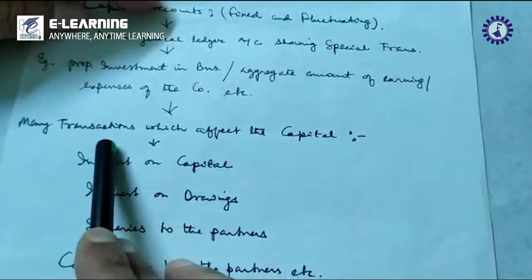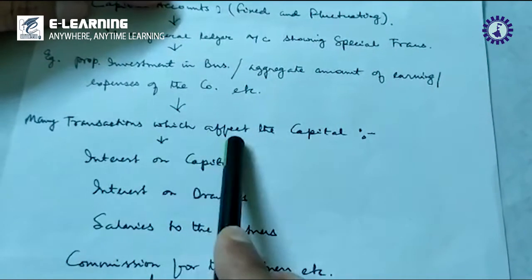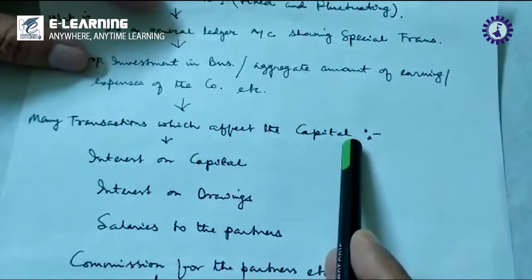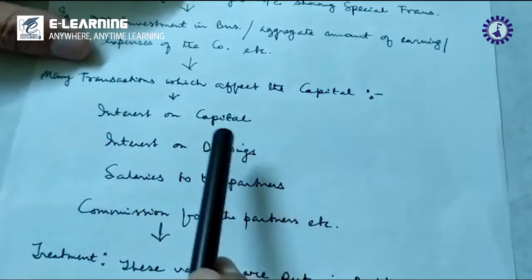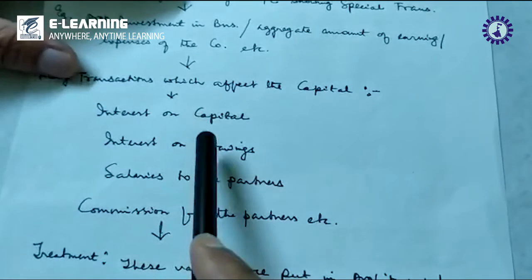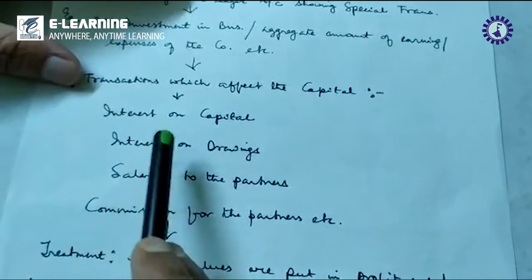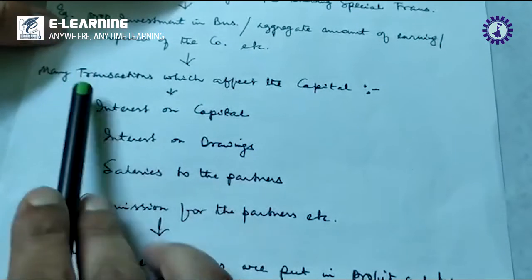Now there are many transactions which affect the capital. What are they? You can easily remember because you have already done these problems at home for examination purposes. Once again I am recapitulating.